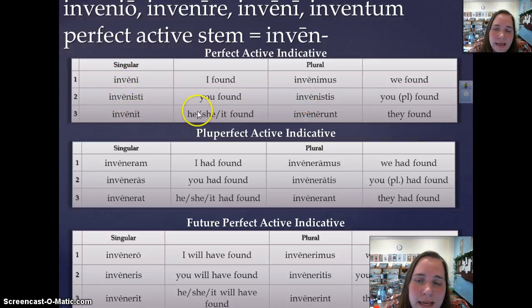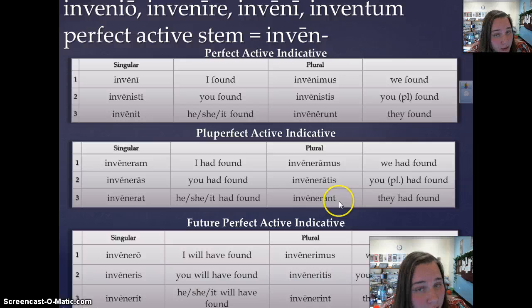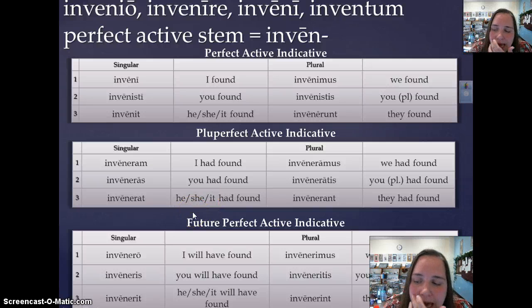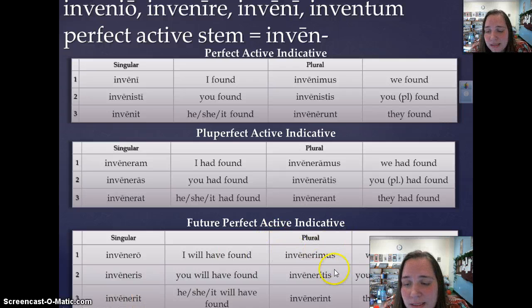Inveni, invenisti, invenit, invenimus, invenistis, invenerunt, okay? Inveneram, inveneras, invenerat, inveneramus, inveneratis, invenerant. Pluperfect, right? I had found, as opposed to inveni, I found. Or I have found. She has found, so on and so forth. And then our future perfect, invenero, inveneris, invenerit, invenerimus, invéneritis, invenerint. And that is going to be our future perfect, I will have found, right? You will have found, so on and so forth.